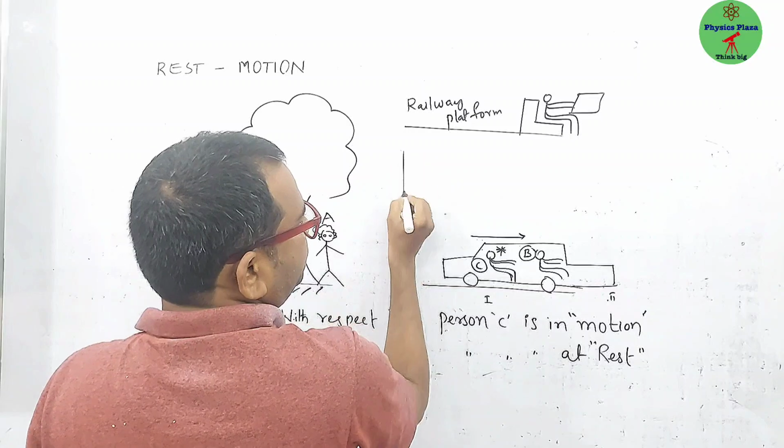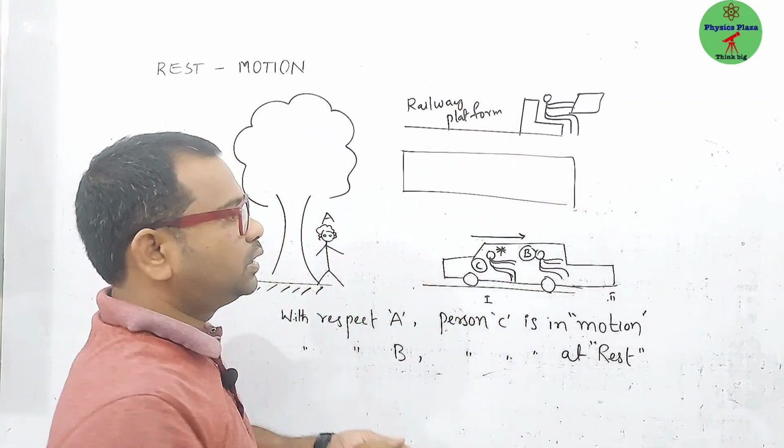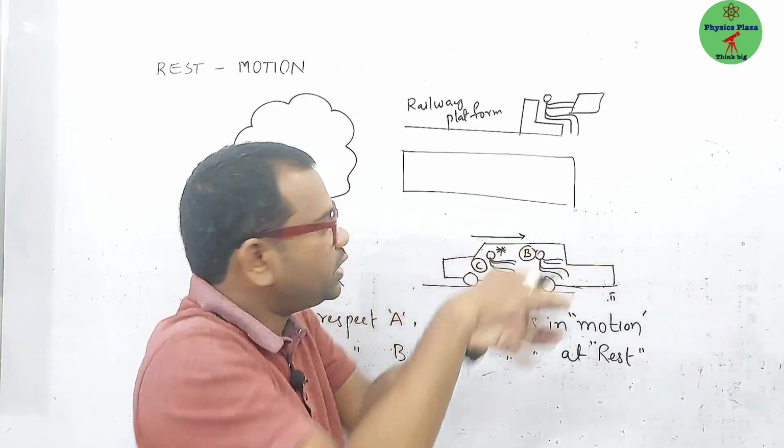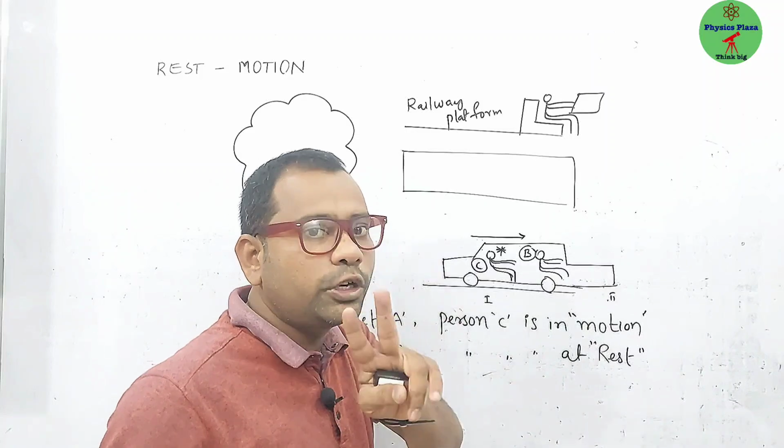And here is a train, just beside the platform. Many passengers and many seats will be there, but we are considering only two.